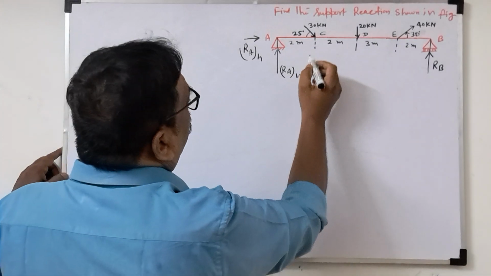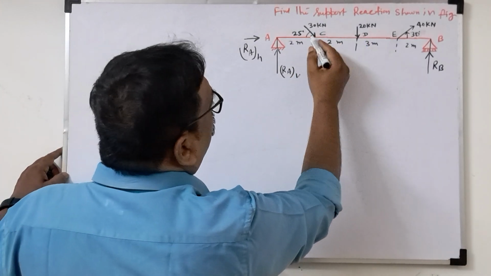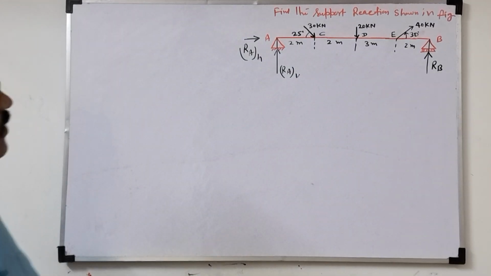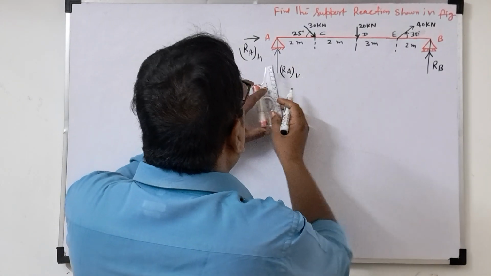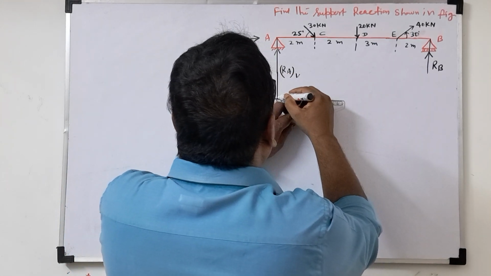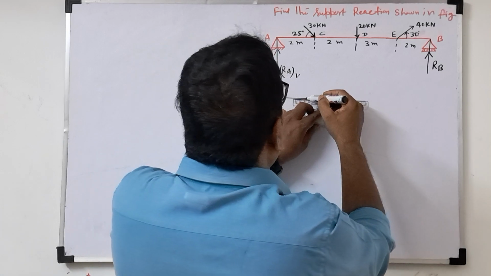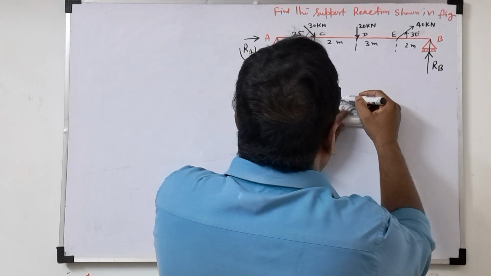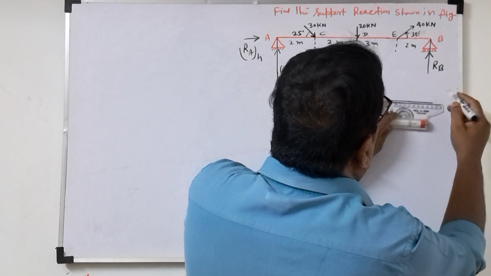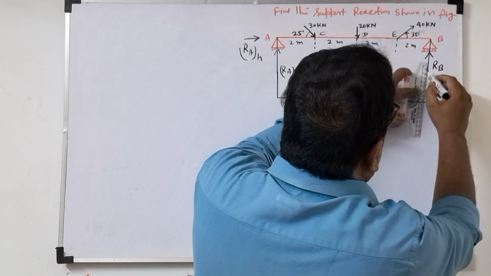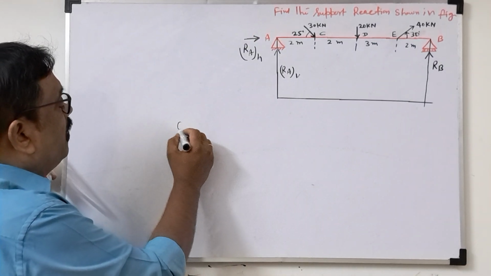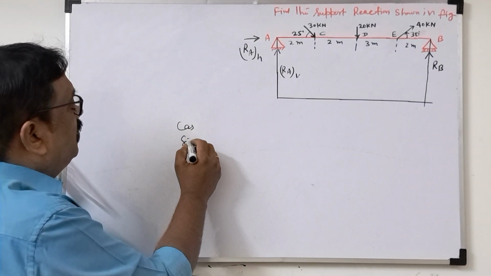What we have to do now, before drawing this, is resolve these two inclined forces. So we'll draw one more load diagram here, in between, where we will represent the horizontal and vertical components of the inclined force, because an inclined force has two components, horizontal and vertical. Each force has two components, cos component and sine.